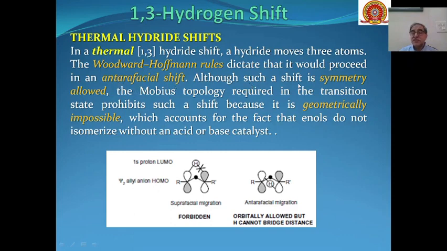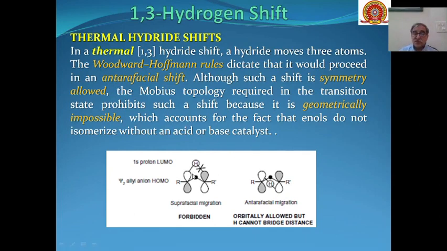Such a shift is symmetry allowed, but the Mobius topology required in the transition state prohibits it because it is geometrically impossible, which accounts for the fact that enols do not isomerize without an acid or base catalyst.